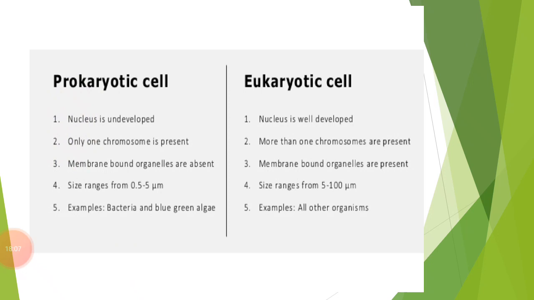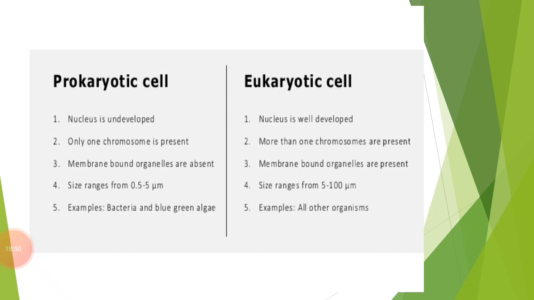Now we are going to know about the prokaryotic cell and the eukaryotic cell. We are going to talk about which kind of cells are known as prokaryotic cells and which kind of cells are known as eukaryotic cells. Prokaryotic cells are more primitive than eukaryotic cells and have a simple structure. Pro means primitive and karyon means nucleus. They have no nuclear membrane around the nuclear material in the prokaryotic cell. So these are the primitive cells.